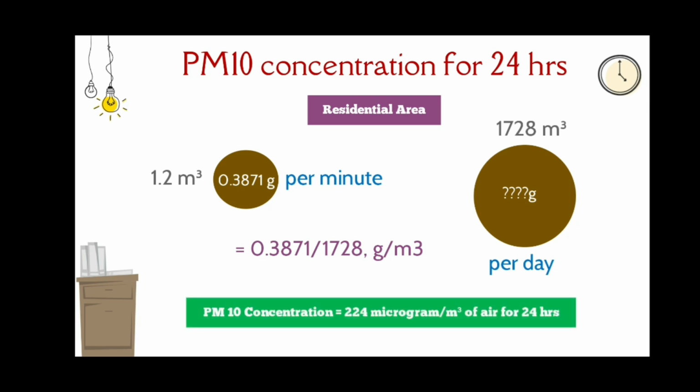By dividing, we are getting the proportion of PM10 particles present in this area as 224 microgram per metric cube of air. What it means is that if we take 1 meter cube of air from this residential area, it will have 224 micrograms of PM10 particles.